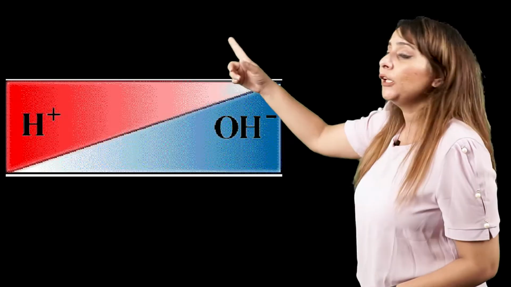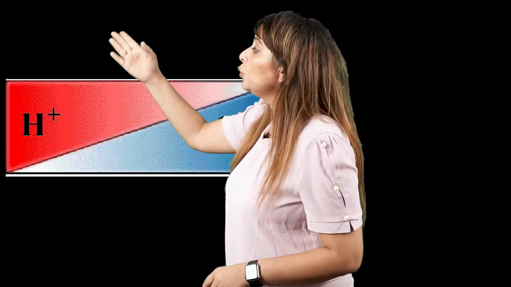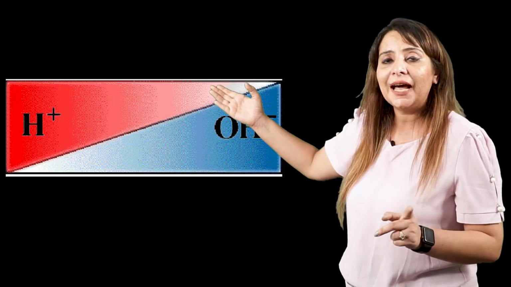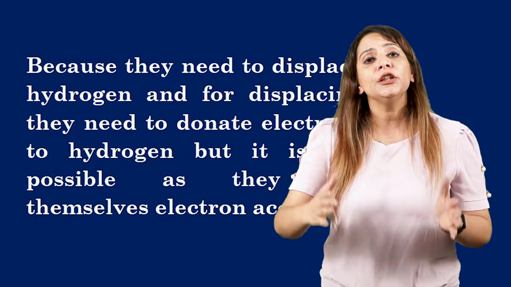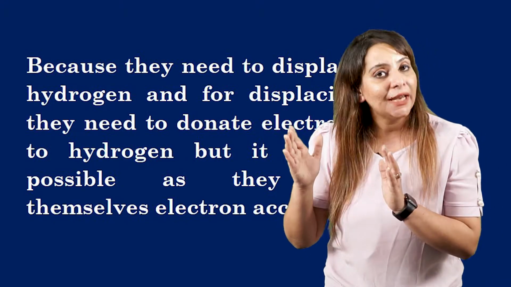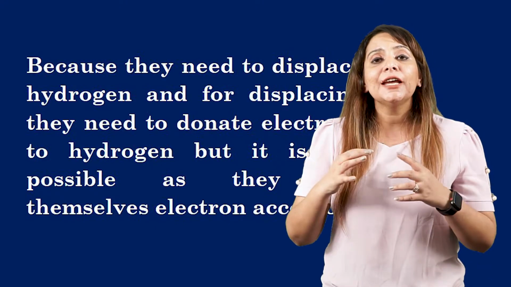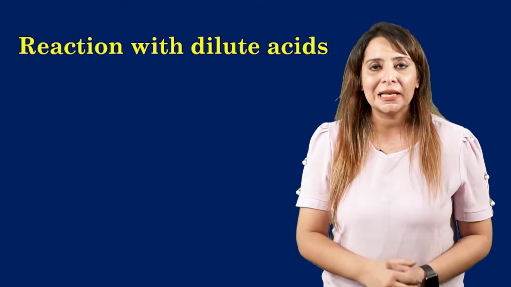So that means they cannot displace hydrogen because they do not have sufficient electrons to donate to hydrogen. So in that way, they cannot reduce hydrogen. That is the reason non-metals do not react with water, as they cannot donate electrons. They are themselves electron acceptors. So I think you got it, why non-metals do not react with water. Now let's move on to the third chemical property, that is the reaction with dilute acids.